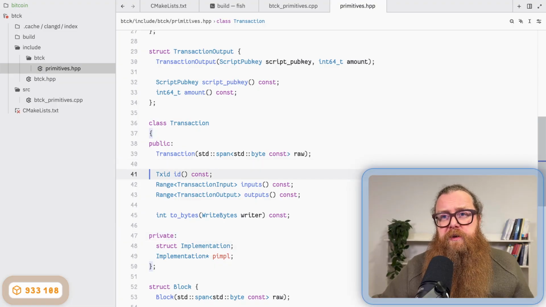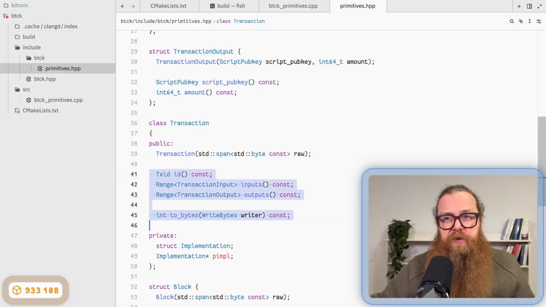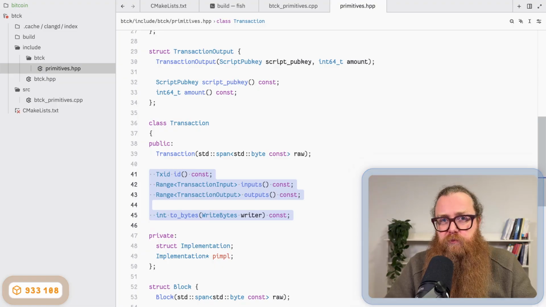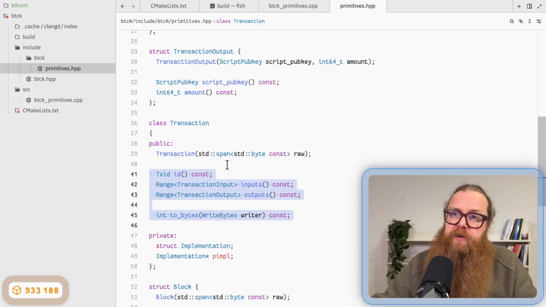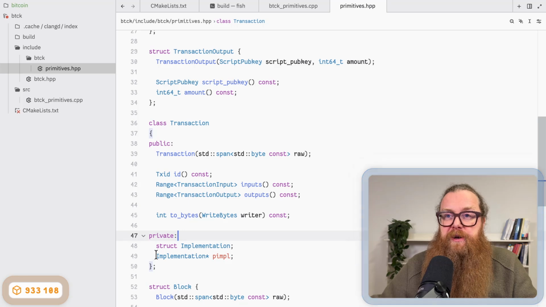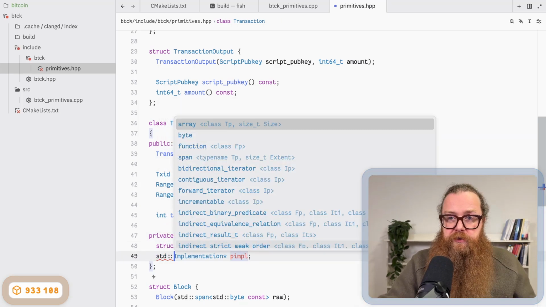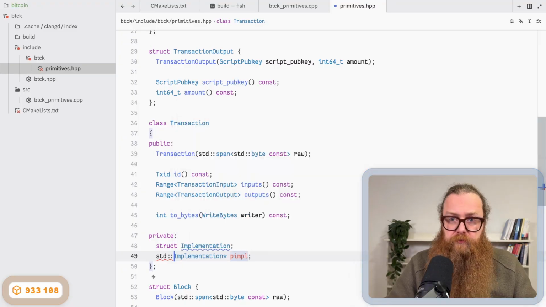But the interesting thing here is that all those member functions here, the ID and inputs and outputs and to bytes, since they are all marked const, the clients will not really observe a difference whether I make an actual copy of the data or just share it. Therefore, I can use a shared pointer here instead of the built-in one.